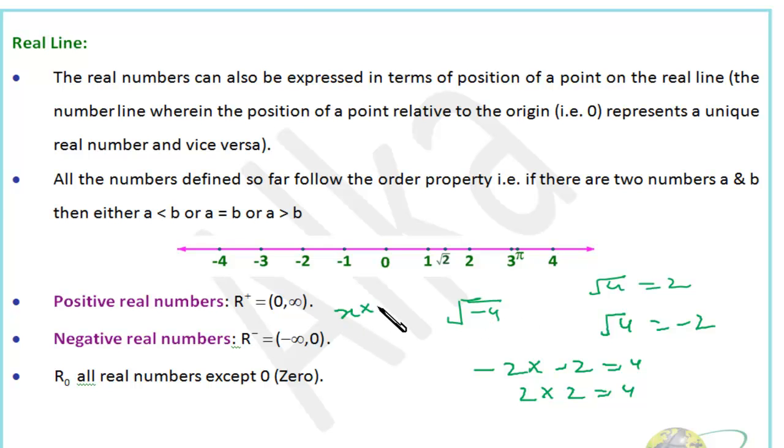So x into x should be -4, right? So x square is equal to -4. Do we know any number whose square is -4? How do we get -4? By multiplying 2 and -2. But 2 and -2 are different numbers, different integers. One is positive and the other is negative, right? So x square is equal to -4 means we don't have any number which, if multiplied by itself, will produce -4. That means the square root of -4 exists only in our imagination, so it's actually not a real number.